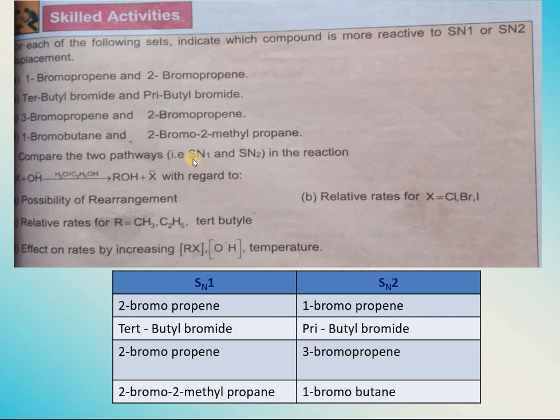Question number 2 is, compare the 2 pathways SN1 and SN2 in the reaction. This is alkyl halide and hydroxyl. It is reacting in the presence of water as a solvent and alcohol is formed. ROH plus X negative, where X negative is the leaving group.